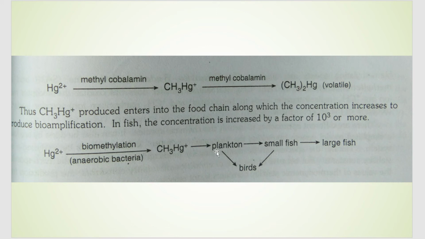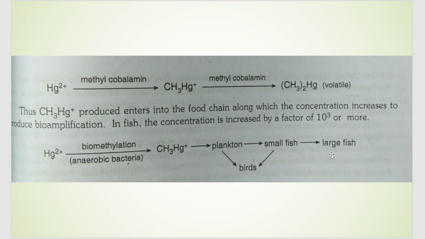First it was consumed by planktons and small fishes, in which the concentration was comparatively less. From that it went to the bird's body, that is, whenever the bird fed on these fishes or plankton, it got into the bird's body where the concentration almost doubled. Then these small fishes were consumed by large fishes where the concentration almost doubled. That is, the concentration increased by a factor of 10 raised to 3. So, are you understanding? The concentration of this chemical that initially came from water goes on doubling as we go through the food chain.